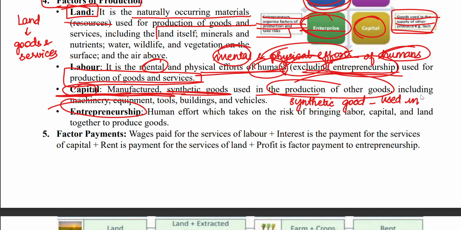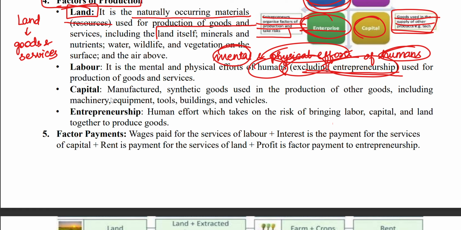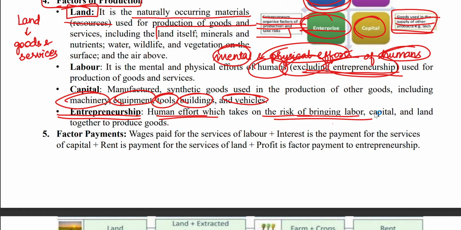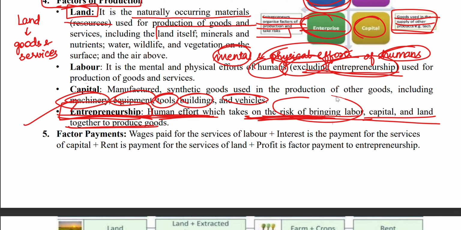Capital includes machinery, equipment, tools, buildings, and vehicles. Entrepreneurship is the human effort which takes the risk of bringing the labor, capital, and land together to produce goods. That is what we call the entrepreneur.